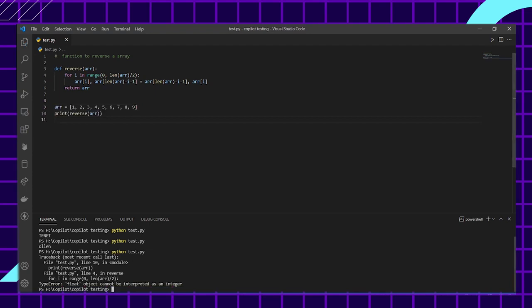Okay, we are getting an error just because the value, which is the length of the array divided by 2, becomes a float value, and the range function in the for loop doesn't accept float values. So we have to manually typecast it into an integer. I wonder why AI didn't suggest this to us, but let's fix it. Okay, we have successfully fixed it and it's working.